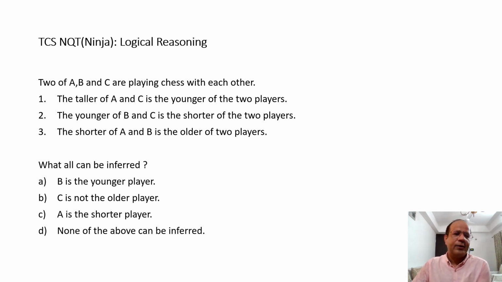So what is it? It talks about how you need to infer something over here. So what is given? I'll read it. Two of A, B, C are playing chess with each other. So there are three people, A, B, C, and among the three, two are playing chess. Now, a few facts have been given. What does it talk about? The taller of A and C is the younger of the two players. Okay, fair enough. So I read all the facts over here and then I need to infer something.